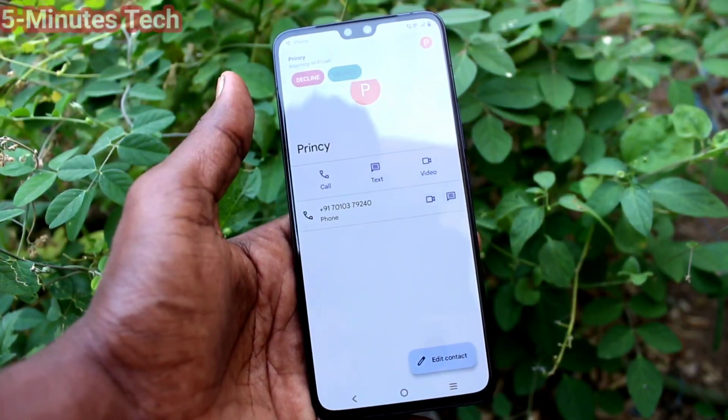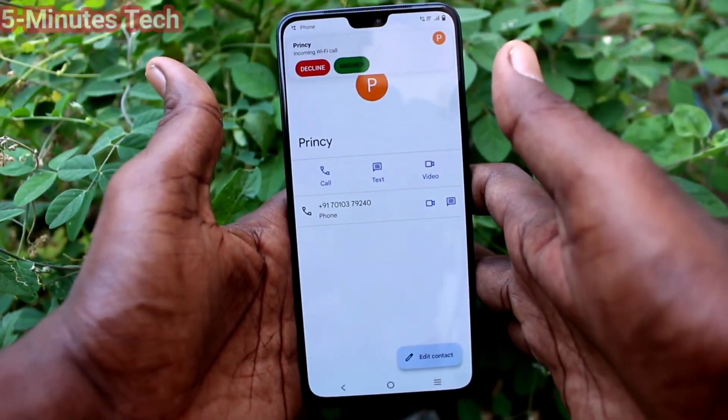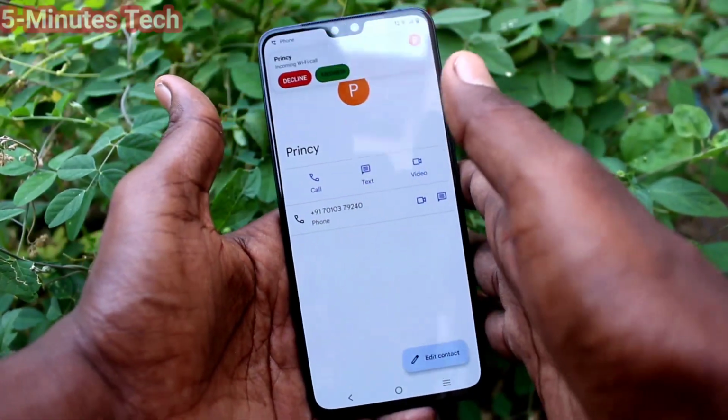In this way you can easily set different ringtone for different contacts in your phone Vivo V23.